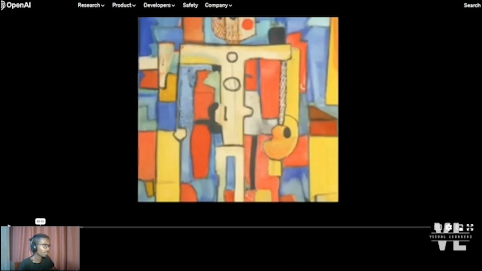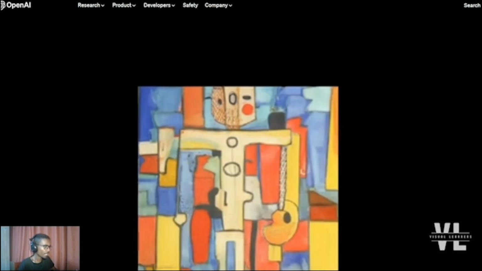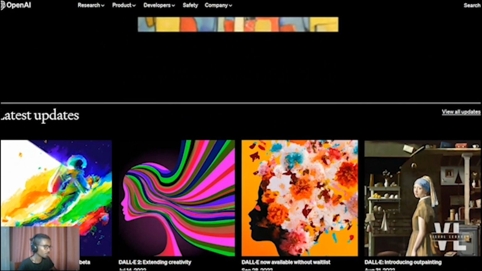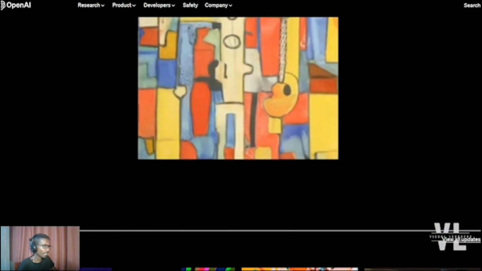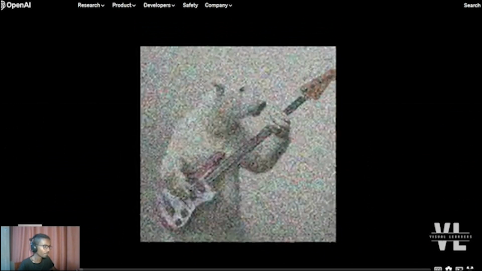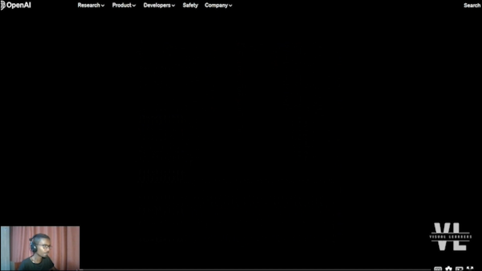But you can create an account on OpenAI and practice using the image generation tool by yourself to create more realistic images. And here I'm going to show you a video made by OpenAI about their DALL-E 2 model.